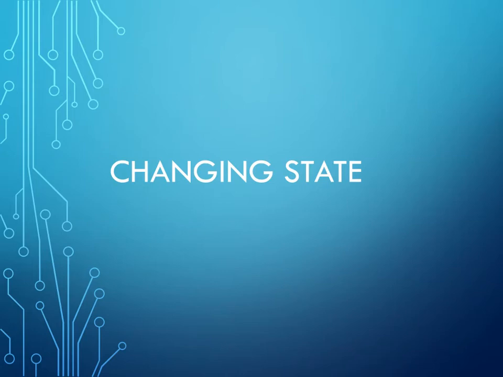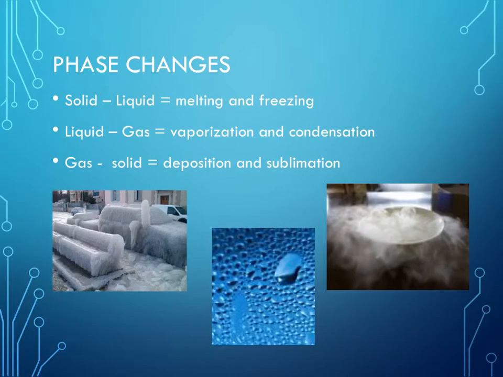Hi, this screencast is for AP Chemistry, and it is on changing state. So we're going to look at the different conditions where you change from solid, liquid, and gas, and vice versa. Just to review, solid to liquid is either melting or freezing, liquid to gas is vaporization or condensation, and gas to solid is deposition and sublimation.